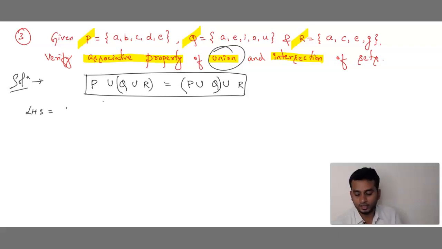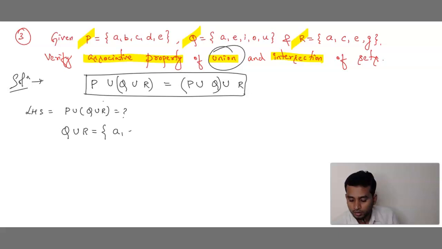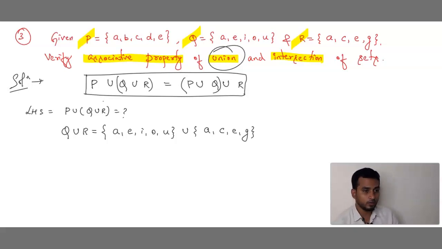Now we take LHS. So what is LHS in this? P union (Q union R). This is LHS. Look son, now what do we have to do? The very important thing is to find first what is there in the bracket, that is, make two into one. What is there inside the bracket here? Q union R. Correct, no? Q union R is equal to, what is Q? Set Q is {A, E, I, O, U}. Union. Set R is {A, C, E, G}. Union means what? Total. We have to combine.